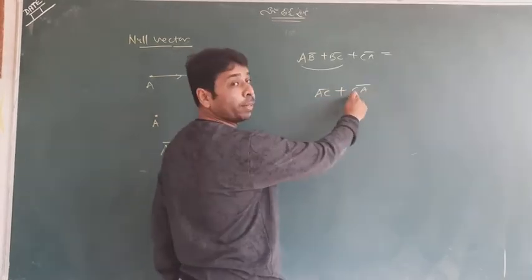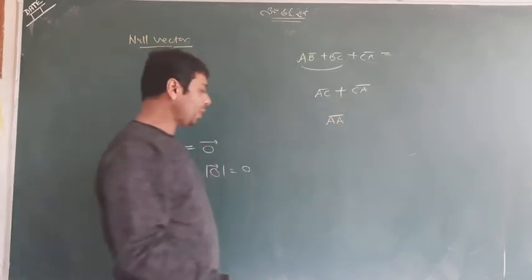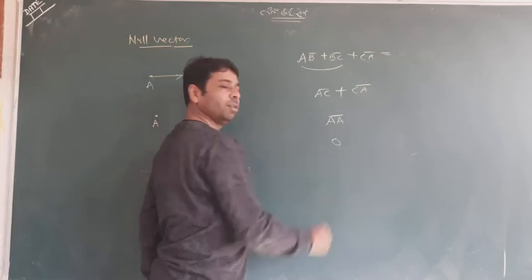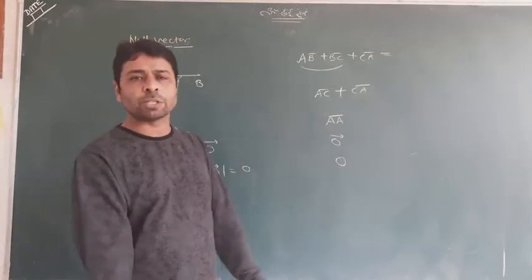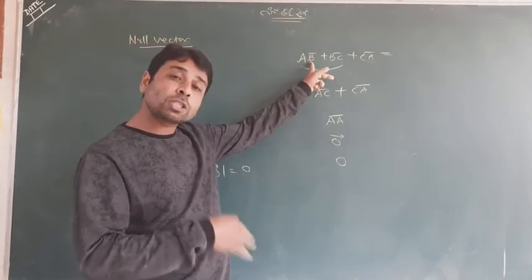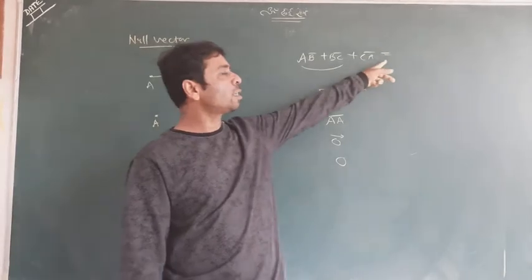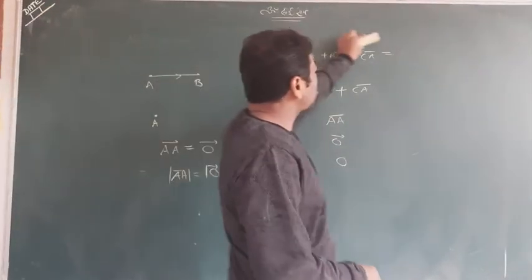Again, C is common. AC plus CA is equal to AA. And you know that AA is nothing else but 0. Vector 0, null vector 0 or 0, anything you can say. So this is a way. Keep in mind, whenever you take lots of vectors in order, the answer is still 0. No matter at all. So this was the null vector also.